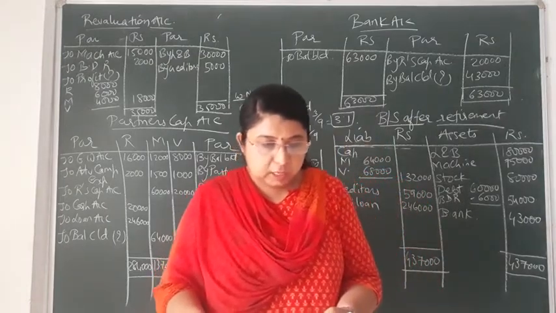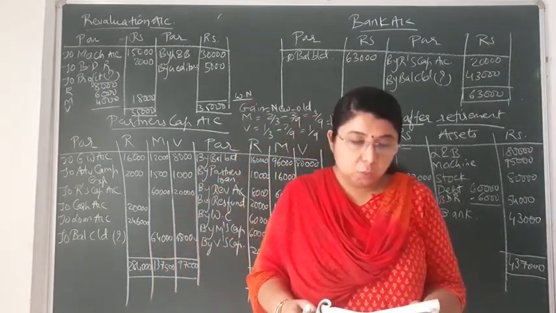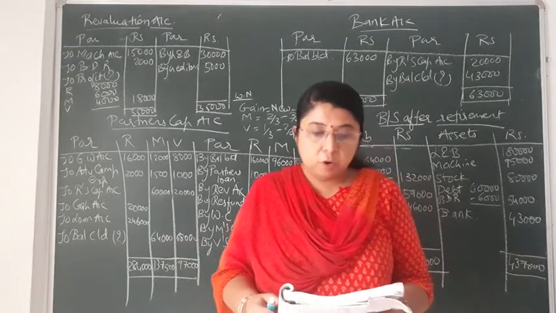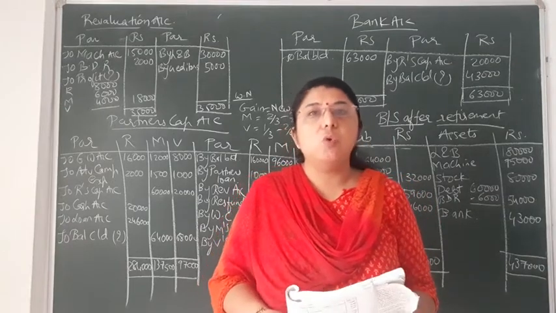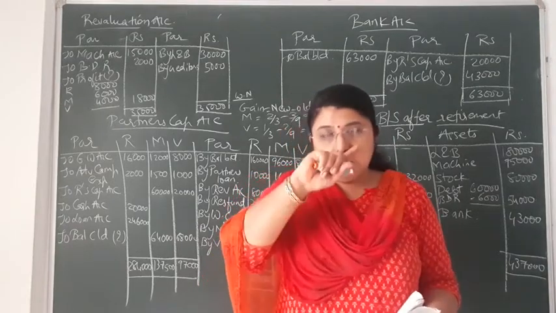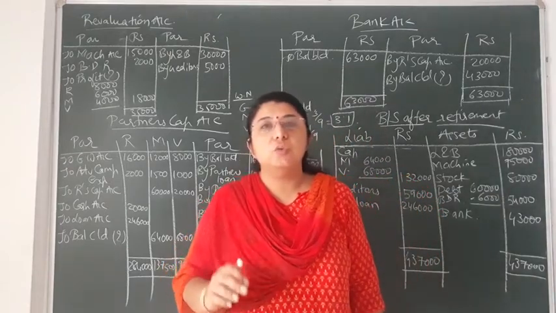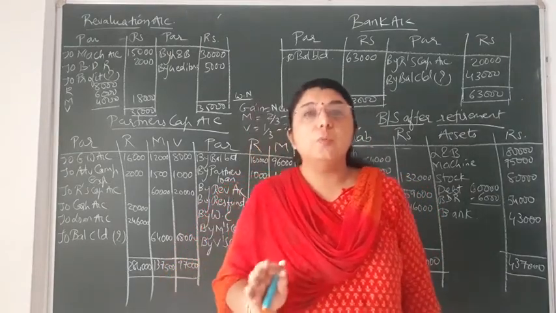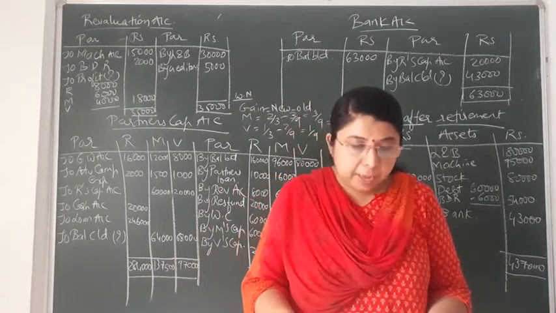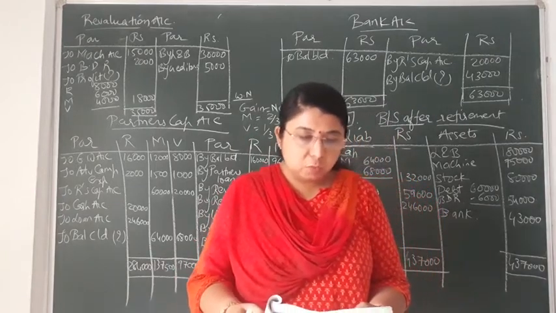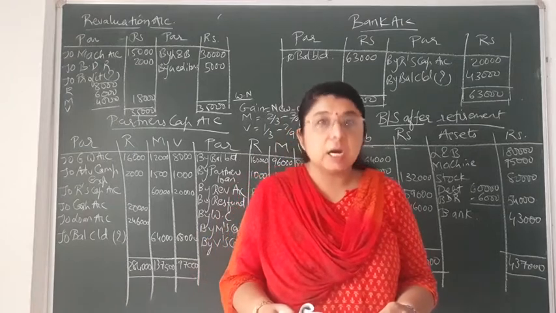In question 6, there are 3 partners, that is Rohit, Mohit and Virat, sharing profit and loss in the ratio of 4:3:2. It means there are 3 partners and their profit sharing ratio is 4:3:2. That is the old profit and loss sharing ratio. The balance sheet of the firm as on 31st March 2017 was as under.